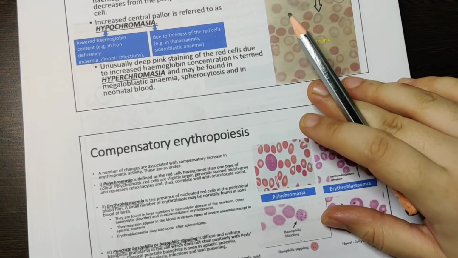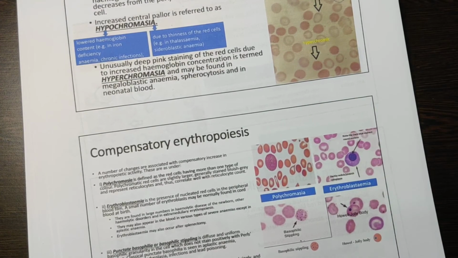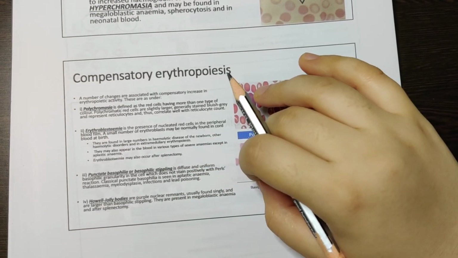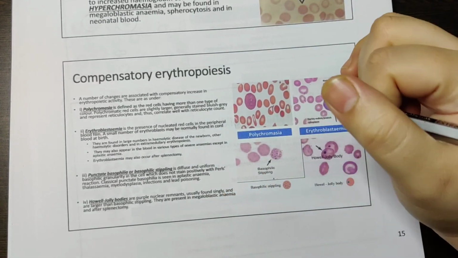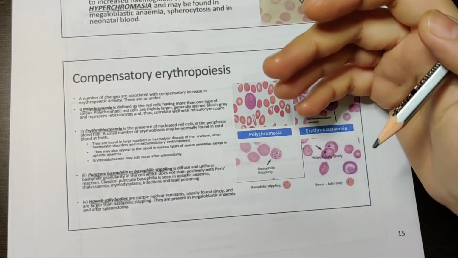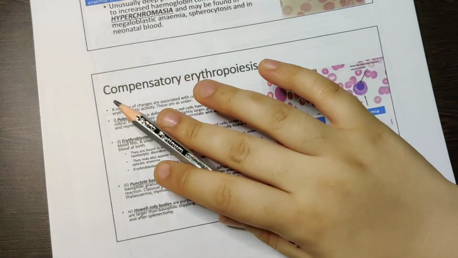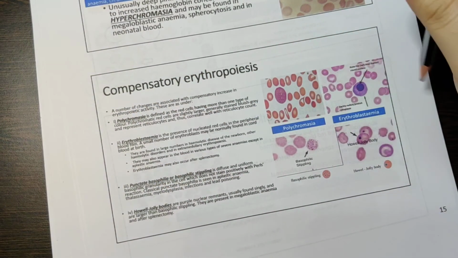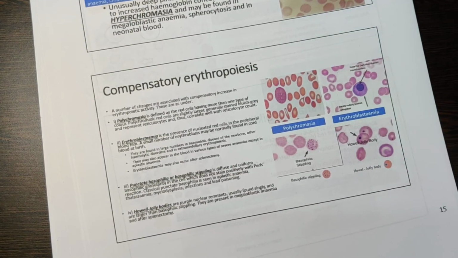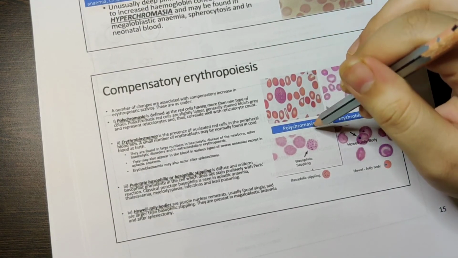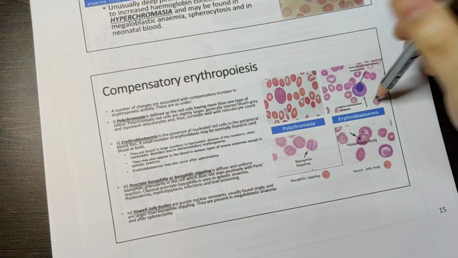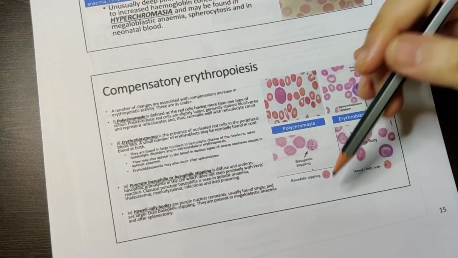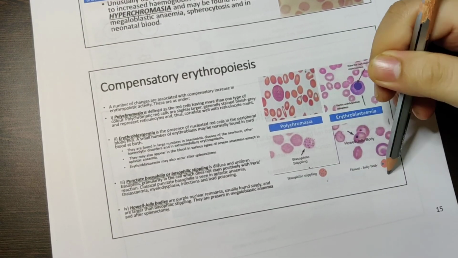Now we have come to know the three important reasons why we check blood films. Now, what is compensatory erythropoiesis? It's a very important topic. Why does the process of blood formation, erythropoiesis, have to compensate? During compensatory erythropoiesis, you will see a lot of changes. If the bone marrow is not functioning properly, you have polychromasia, meaning different colors. Erythroblastemia means the erythroblasts will have a lot of changes. You have basophilic stippling. You will also have Howell-Jolly bodies.